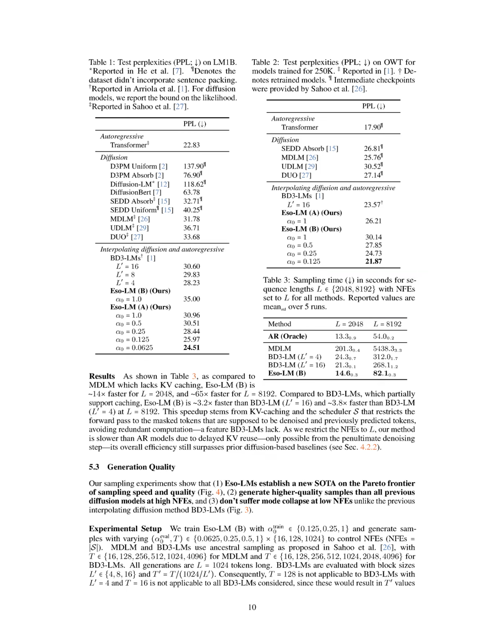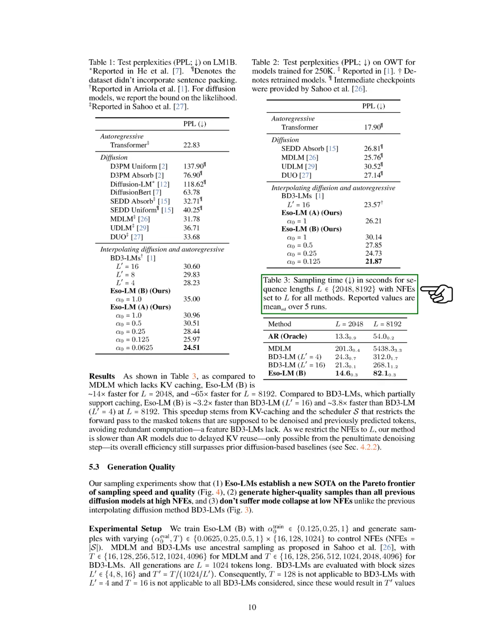Section Summary. In this section, we demonstrate that Eso-LMs are significantly faster than previous diffusion models, achieving up to 65 times the speed of models without KV caching and 3 to 4 times faster than those with partial caching. Additionally, our method not only sets a new standard for sampling speed and quality but also generates higher quality samples without mode collapse at low NFEs, outperforming prior diffusion approaches.